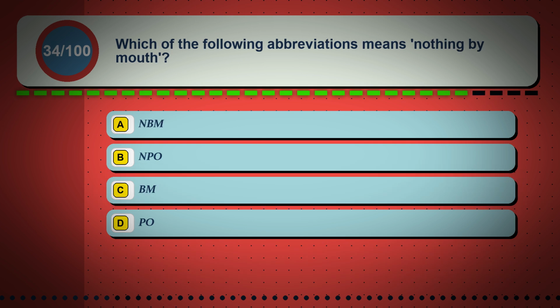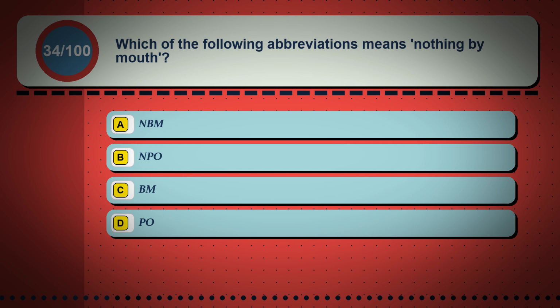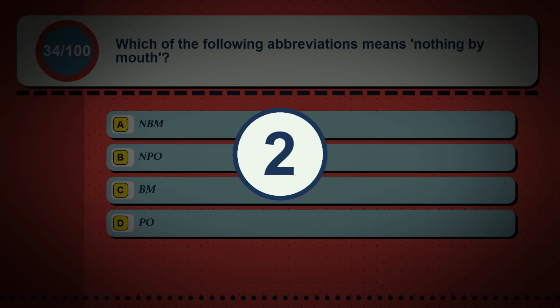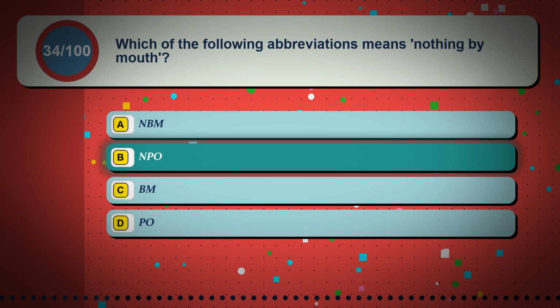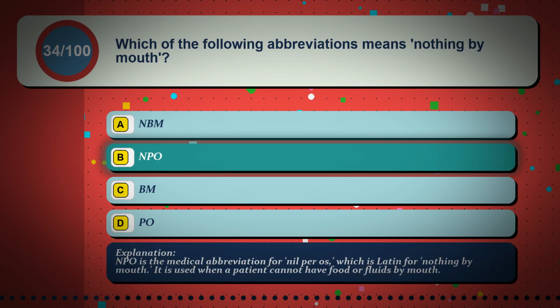Question 34. Which of the following abbreviations means nothing by mouth? Option A, NBM. Option B, NPO. Option C, BM. Option D, PA. The correct answer is option B, NPO. NPO is the medical abbreviation for nil per os, which is Latin for nothing by mouth. It is used when a patient cannot have food or fluids by mouth.